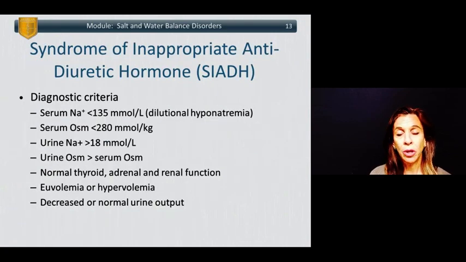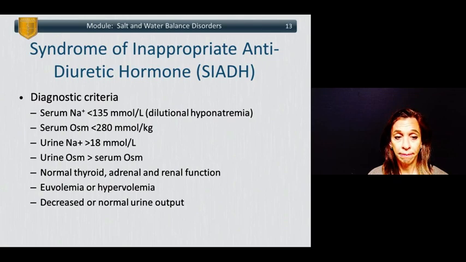So let's talk a little bit more in depth about SIADH. The diagnostic criteria for this is a serum sodium of less than 135 millimoles per liter, or dilutional hyponatremia. The serum osm is less than 280 millimoles per kilogram. The urine sodium is greater than 18 millimoles per liter, and the urine osm is greater than the serum osm.